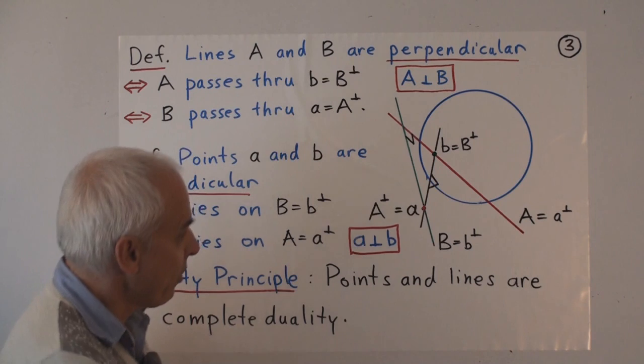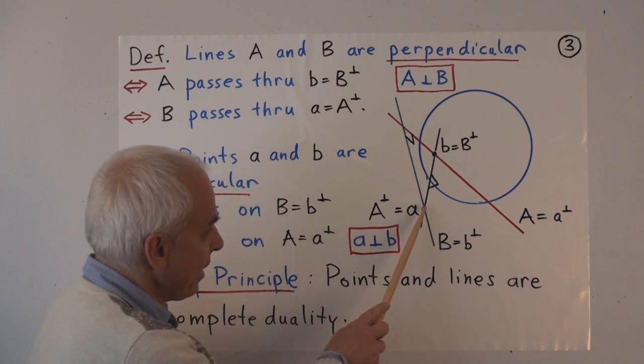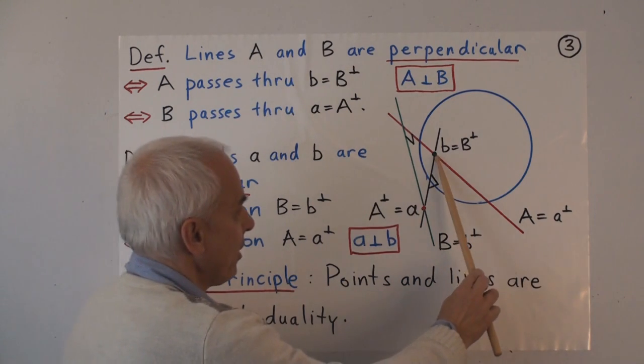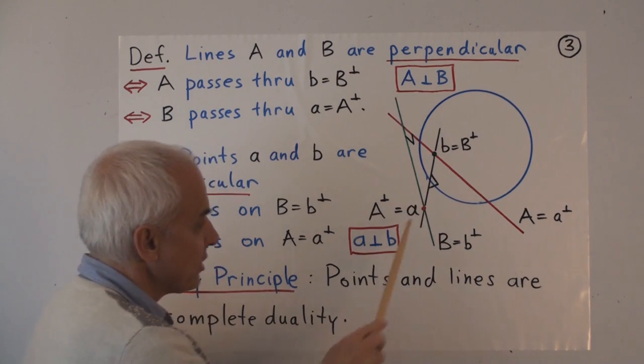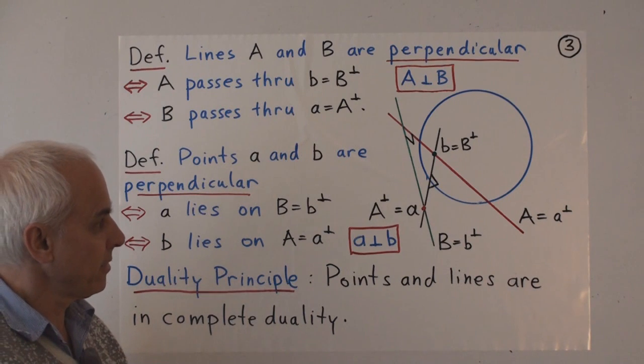What's an example? Well, this same picture gives us an example also, because here's the point A. It lies on the dual of this point B, which is this line here. And so these two points are perpendicular.